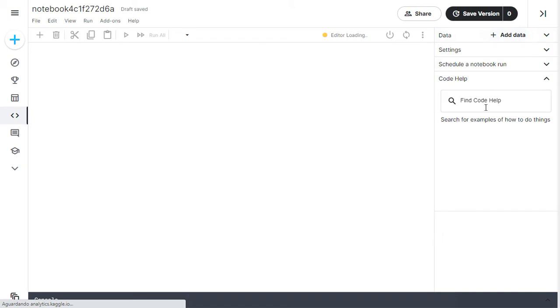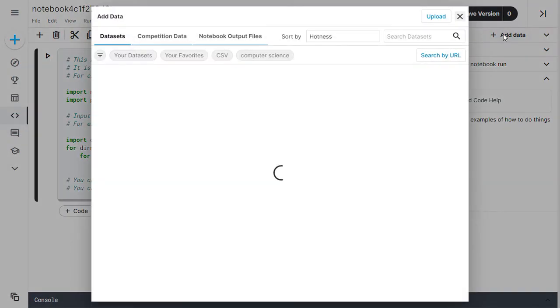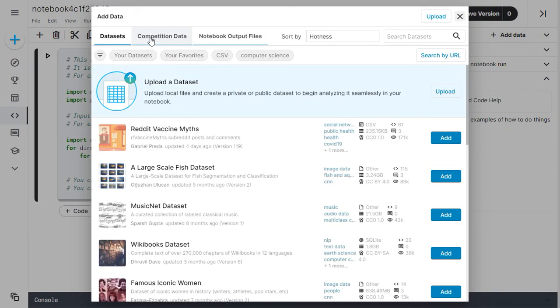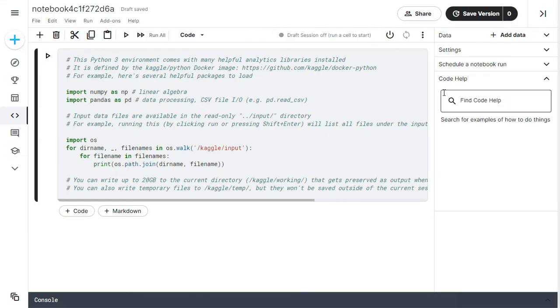For example, we can add the data. It's quite simple, adding the data: we can just pick the competition data, add it here, and everything will be added.